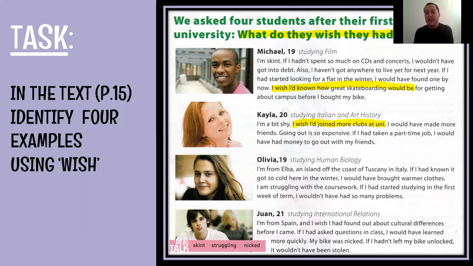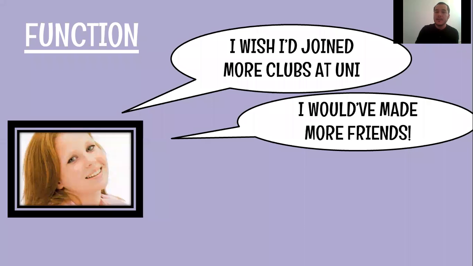Kayla said, I'm a bit shy. I wish I had joined more classes at university in this case. The final example is over there. Juan says, I'm from Spain and I wish I had found out about cultural differences before I came. So pay attention to that.